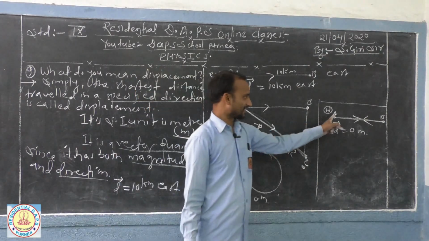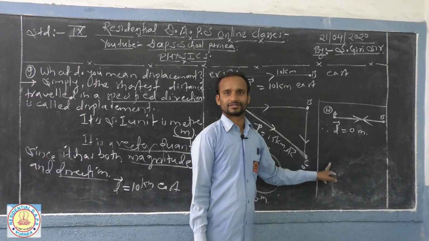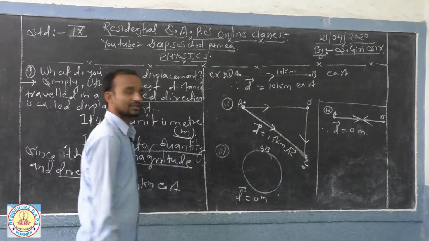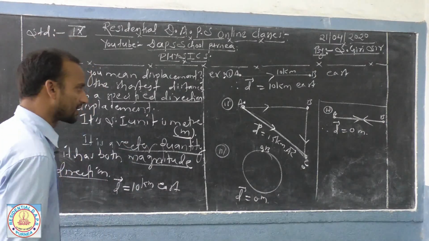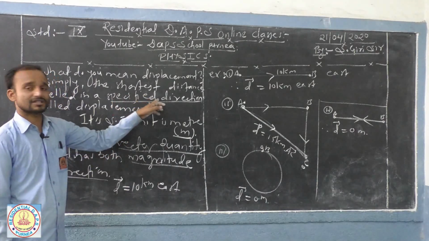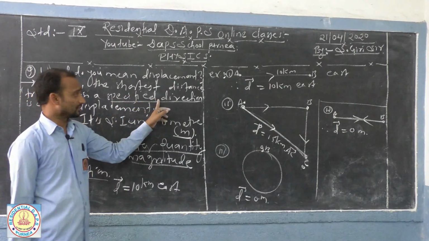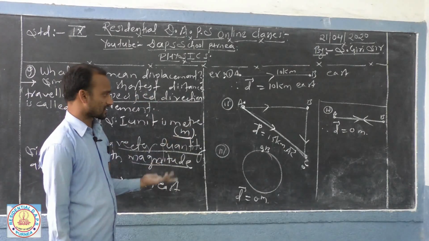But distance covered is going to be twice the AB length. So this is about the distance covered and the displacement. Means when a body is moving, then it might have covered some distance and some displacement. So here are the different cases in examination.